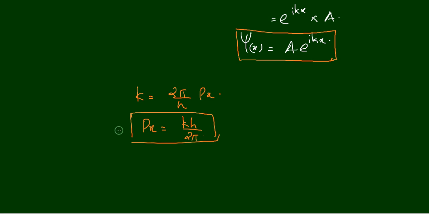So I just gave you a method of what we are doing in quantum mechanical calculation. Why did I do all these things? Because in this way we can find out the possible values of eigenfunctions. When we are given different possible values of k, we will get different possible values of px.